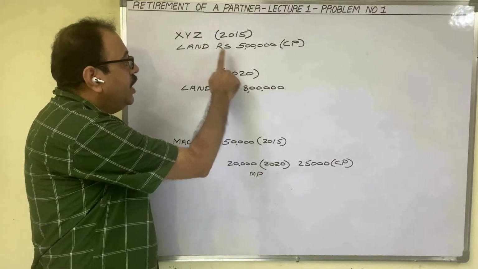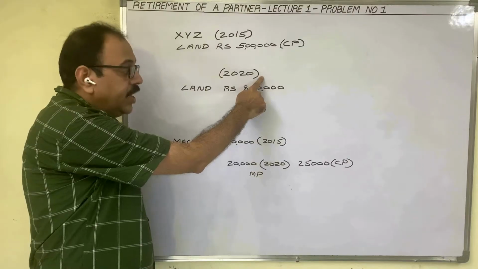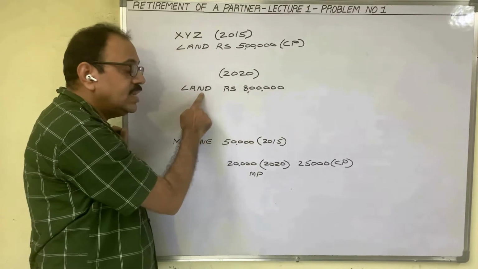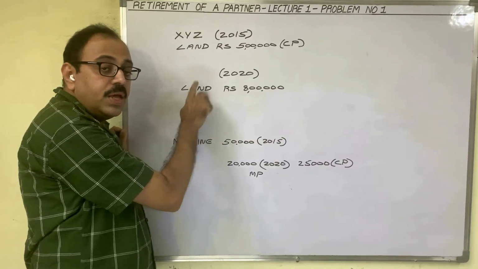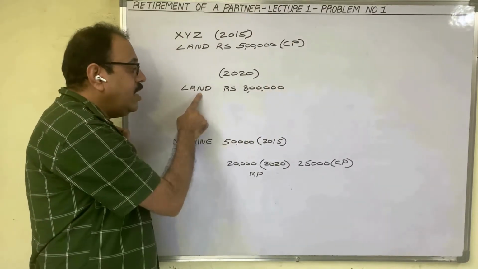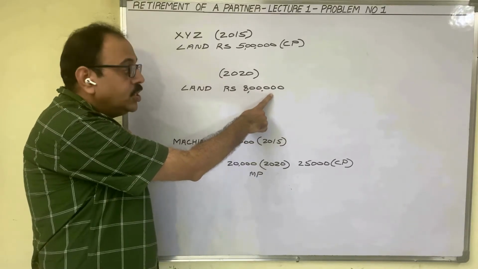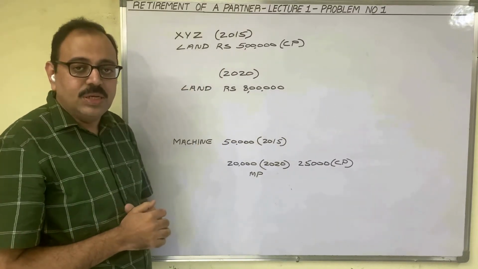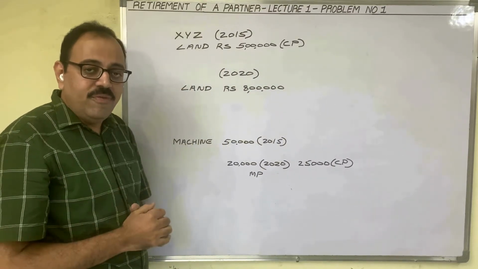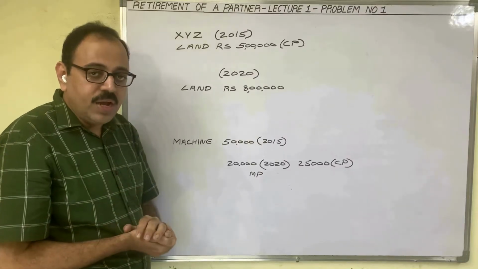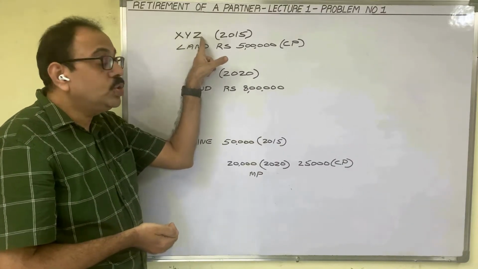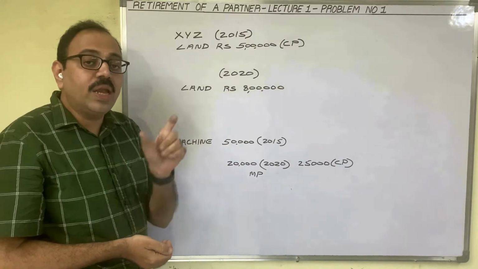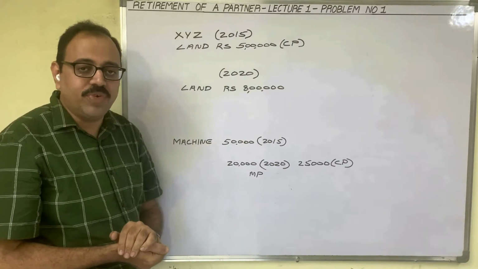In 2020, Z is retiring from the business. In 2020, these partners inquired about the market price of this land and they came to know that in the outside market, land value is 8 lakh rupees. So during these 5 years, land value increased by 3 lakh rupees. This 3 lakh is profit. When asset value increases, it is a profit. And the three partners should take this 3 lakh rupees profit. So Z is also eligible to take some share of this 3 lakh rupees profit.